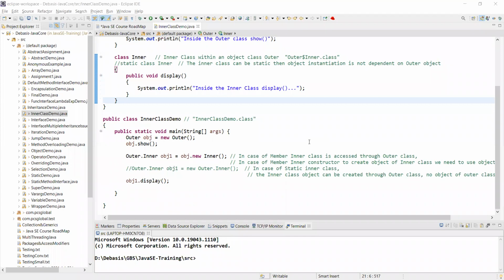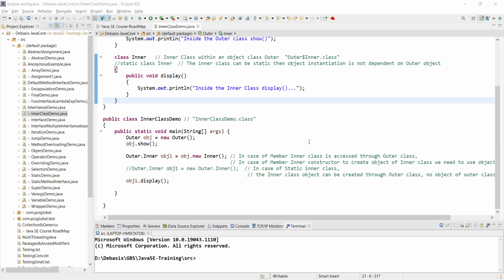A very important thing comes out. You are seeing InnerClassDemo.class, because after all, that InnerClassDemo.java will be converted to InnerClassDemo.class, right? Now, what about this? You see, I have Outer, capital O, the outer class, then $, then the capital Inner class.